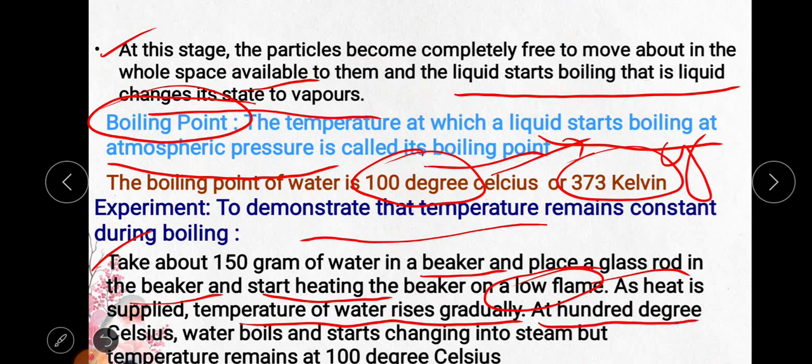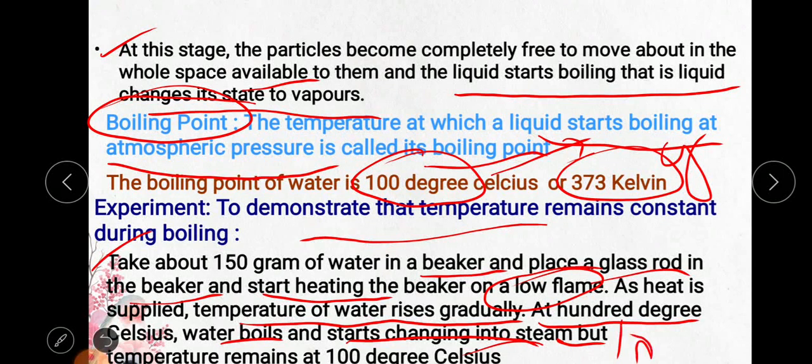At 100 degrees Celsius, the water boils and starts changing into steam, but the temperature remains at 100 degrees Celsius only. Even when the water changes to vapor form, the temperature is still 100 degrees Celsius only.